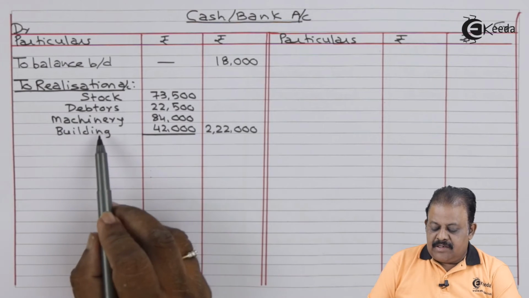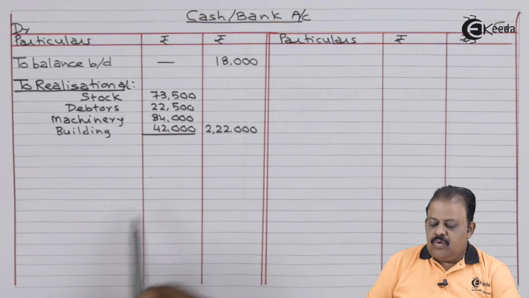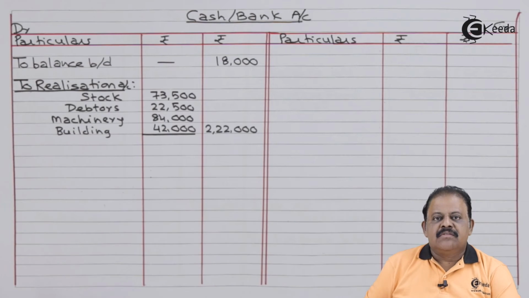Stock, debtors, machinery, building, actual realized amount, total is 2,22,000.